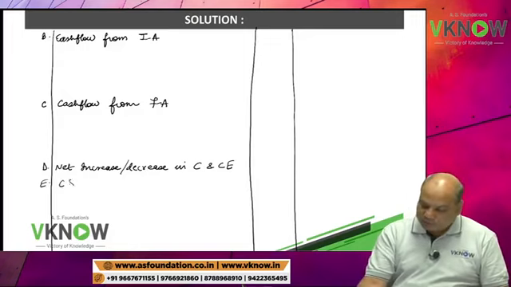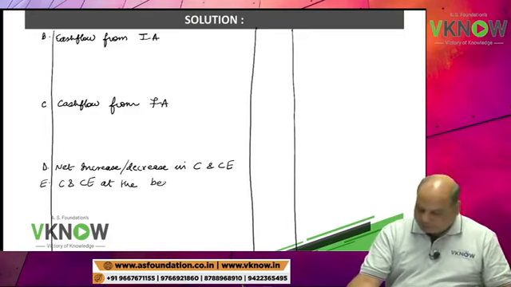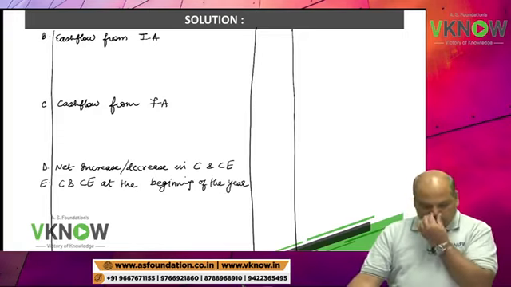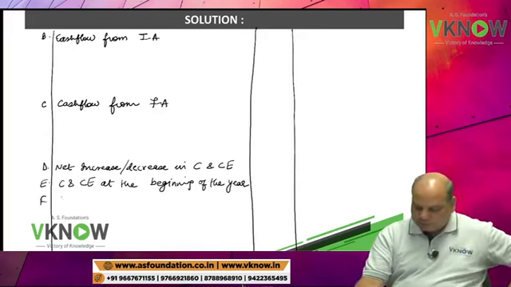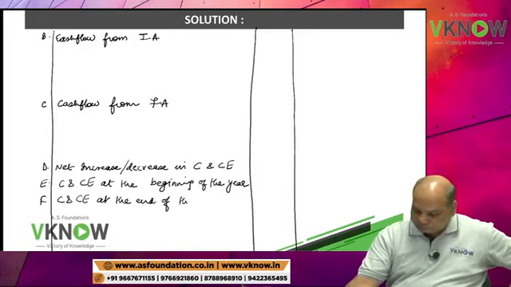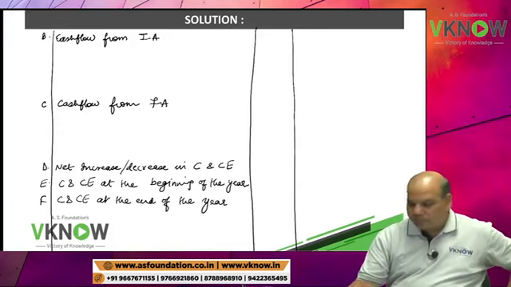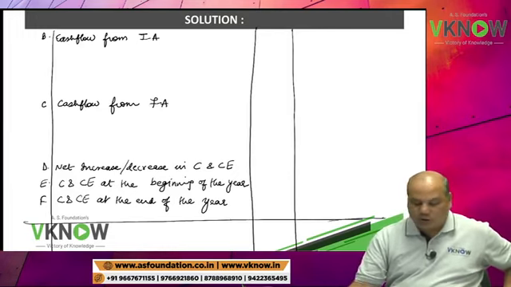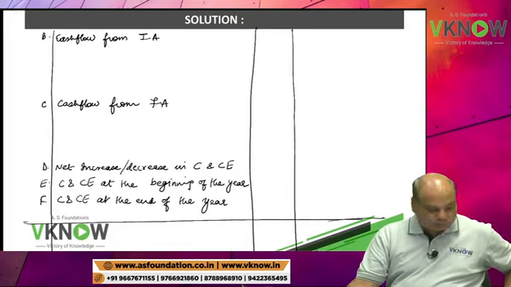Point E, cash and cash equivalent at the beginning of the year. Point F, cash and cash equivalent at the end of the year. This question does not require working note. Okay.